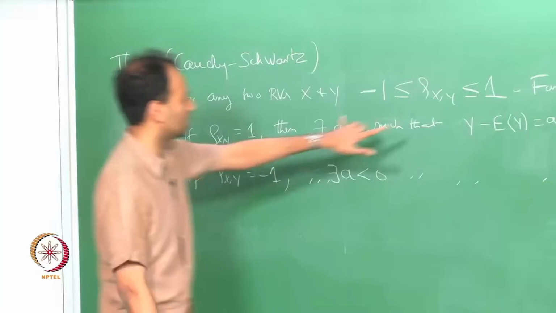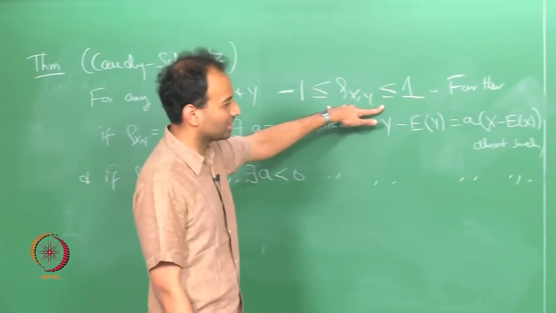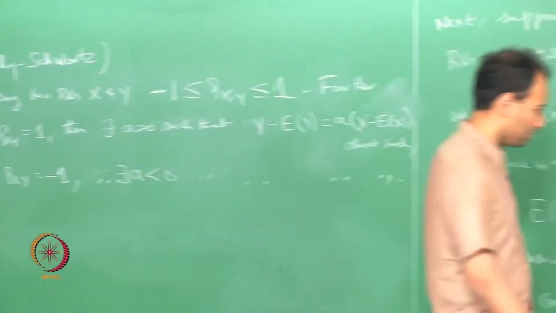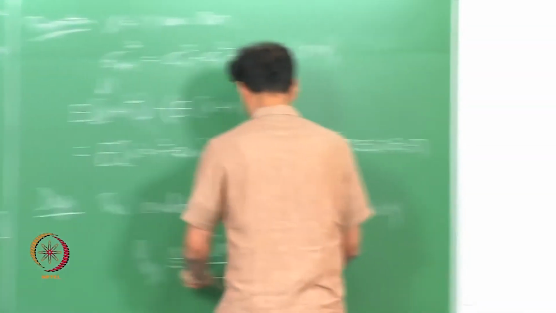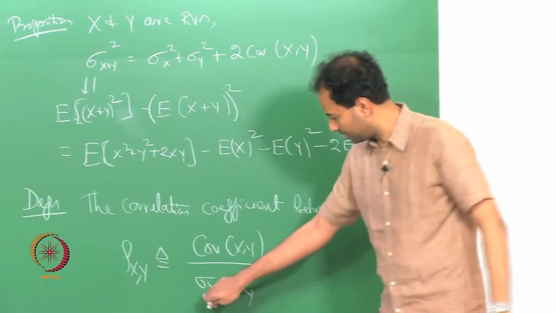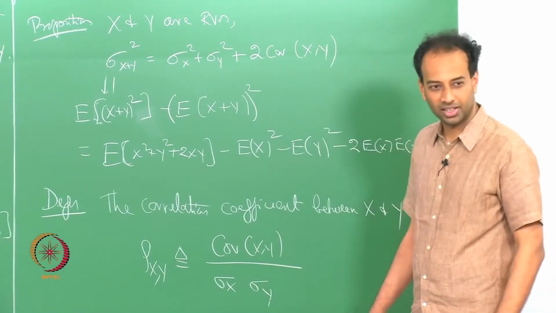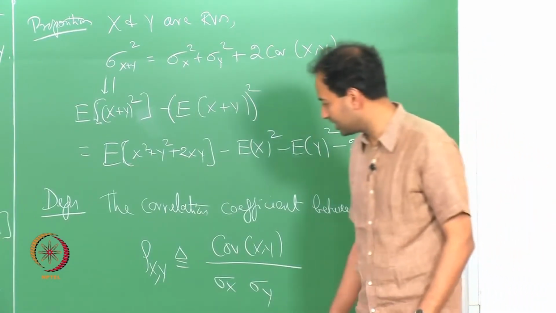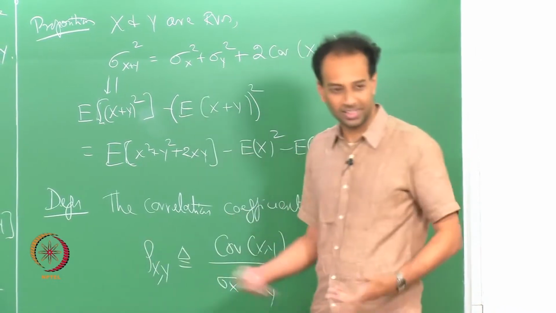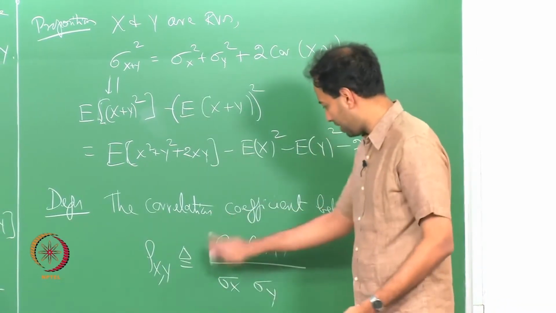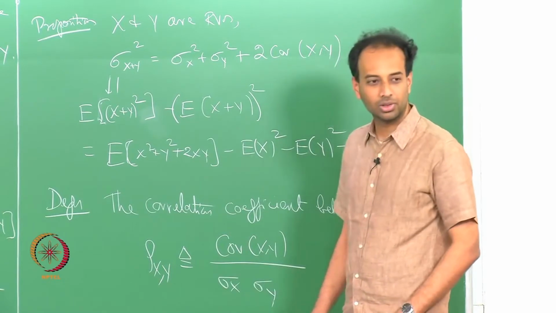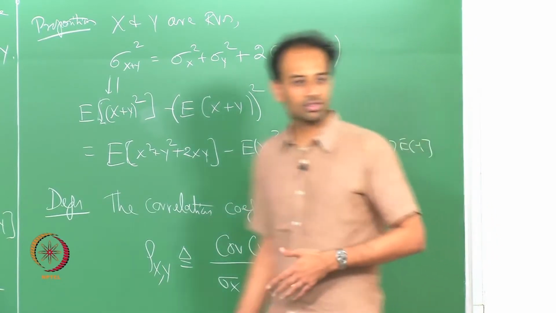This is called the Cauchy-Schwarz inequality. So, another way of saying that is absolute covariance of x y is less than or equal to sigma x times sigma y, right. Another way of saying the Cauchy-Schwarz inequality is to say that absolute rho x y is less than or equal to 1. In other words, absolute covariance is less than or equal to sigma x times sigma y, right.